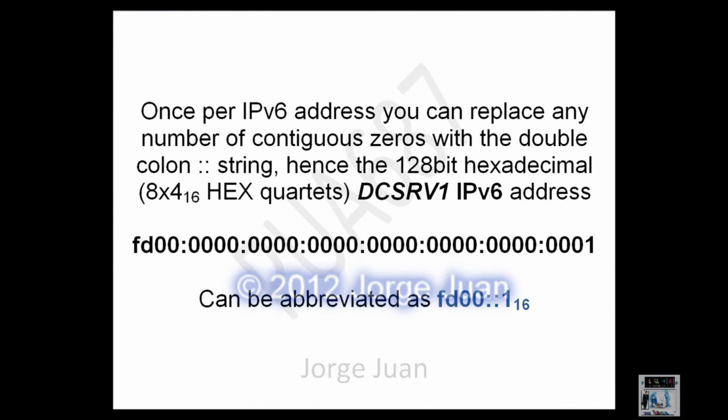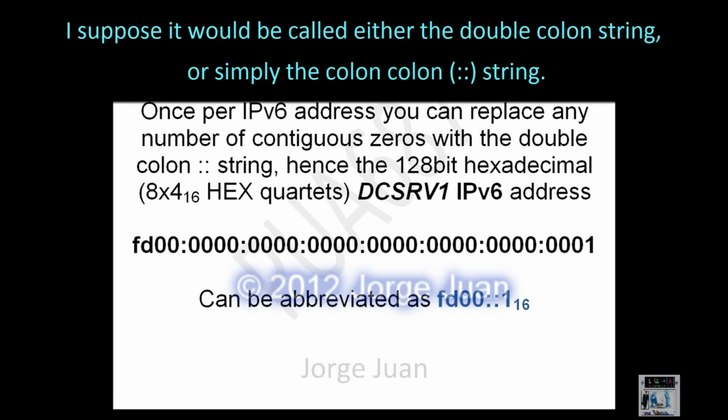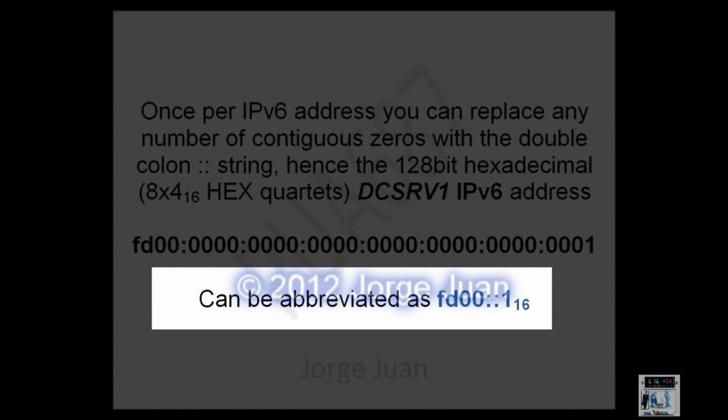However, once per IPv6 address, you can replace any number of contiguous zeros with the double colon string. Hence the 128-bit hexadecimal number for the IPv6 address of DC Server 1 that you see with all those zeros in between can be abbreviated as FD:00:1.